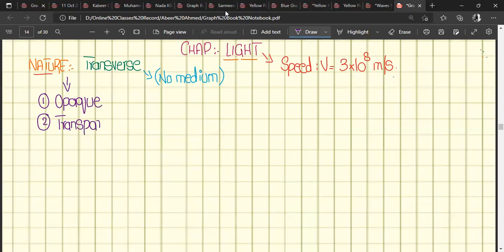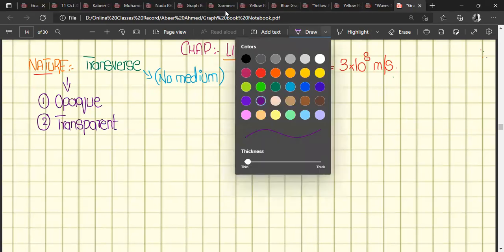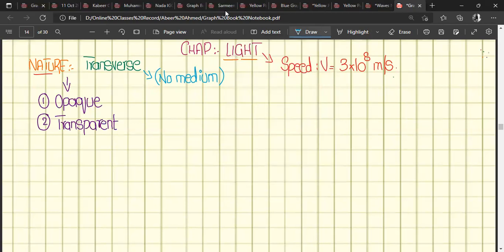Will light reflect or pass through it? Reflect? Yes, because opaque is a solid material, there is no space for light to pass through. So after striking a solid or opaque material, light is reflected back, same as in the case of the ripple tank.